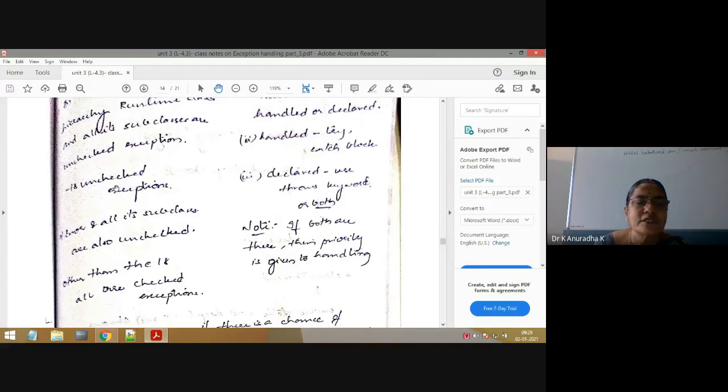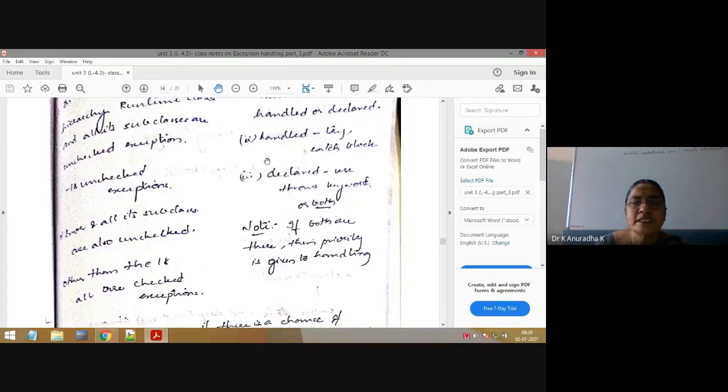Simple best example is in the main method write system.out.println 10 by 0. 10 by 0 is an unchecked exception. It is neither handled nor declared in that program. We have not used either try catch blocks or the throws keyword, even though you are not getting a compiler error. So that is the beauty of unchecked exceptions.